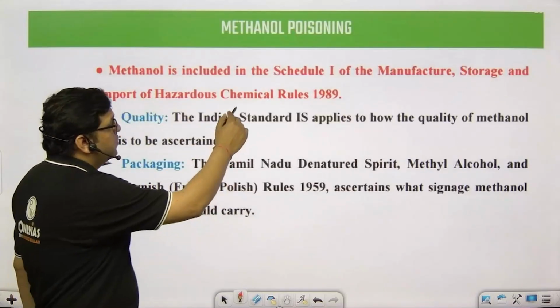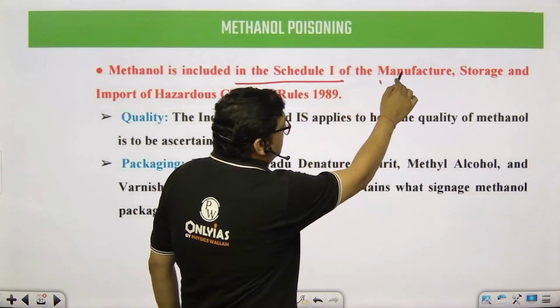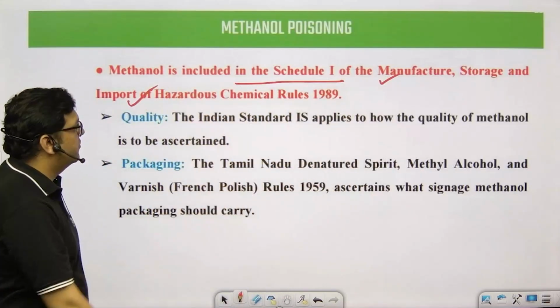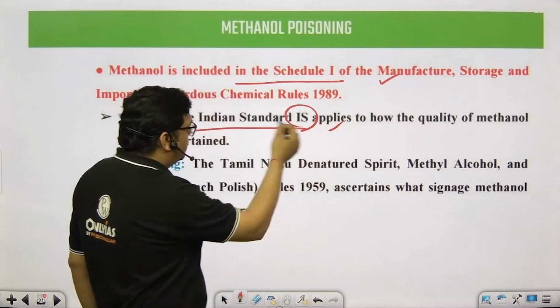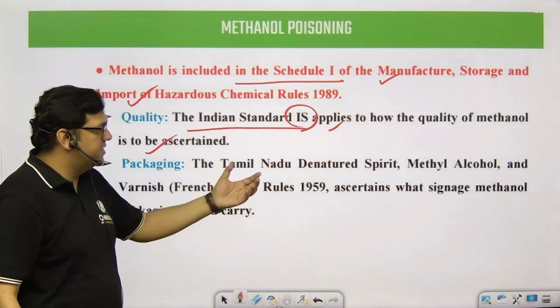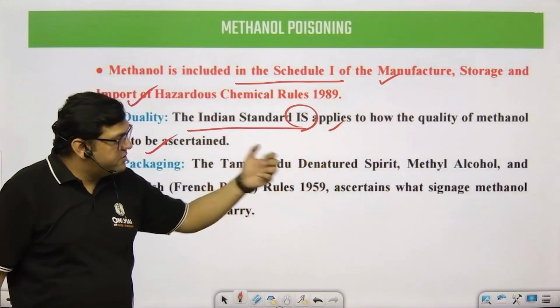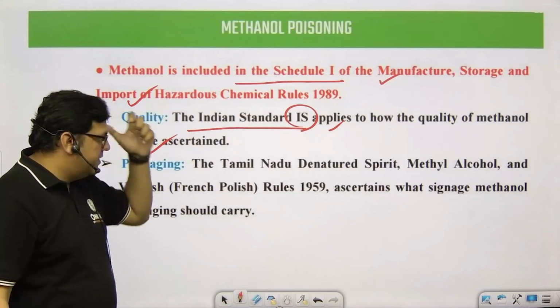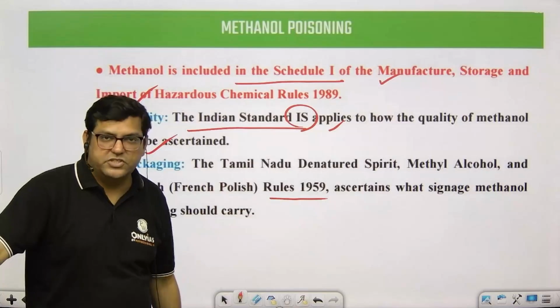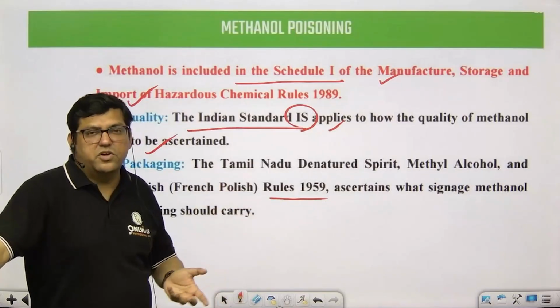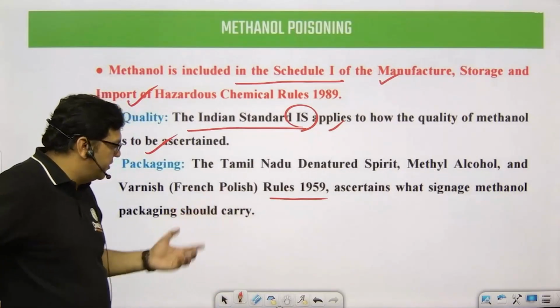Methanol poisoning is included in Schedule 1 of the Manufacture, Storage, and Import of Hazardous Chemical rules. Indian Standards IS applies to how the quality of methanol has to be ascertained. So the Tamil Nadu denatured spirit and methyl alcohol rules and regulations. This is pure theory, students. There's nothing to teach. The applications of methanol can be asked, so refer to it.